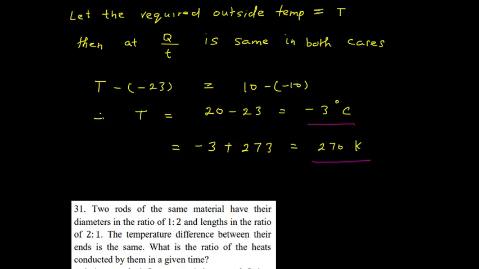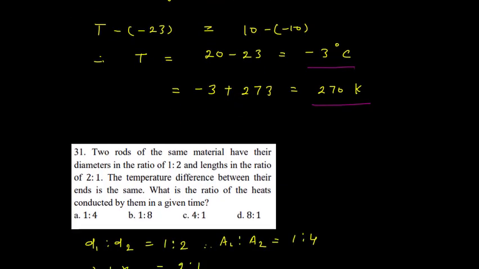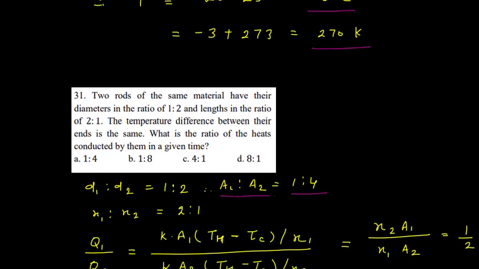Now two rods of the same material have their diameter in the ratio of 1 to 2 and a length in the ratio of 2 to 1. The temperature difference between their ends is the same. What is the ratio of the heat conducted by them in a given time? So the ratio of heat conducted, that is Q1 ratio Q2, we have to find out. D1 ratio D2 is given 1 by 2. So from this, if we find A1 ratio A2, we will get 1 by 4. And the length is given in ratio 2 to 1. So X1 ratio X2 is 2 to 1.